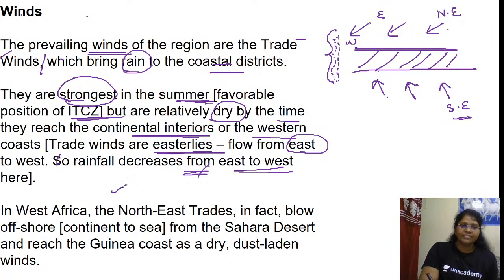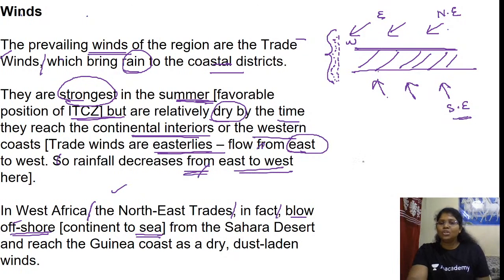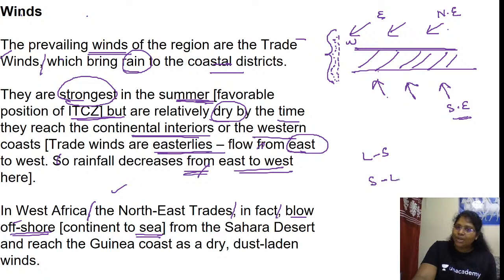Then, in West Africa, the northeast trade winds blow offshore, from continent to sea. Offshore is from land to sea. Onshore is sea to land. Am I right? Offshore, from land to sea: do we have precipitation? No. Onshore, from sea to land: will we have precipitation?